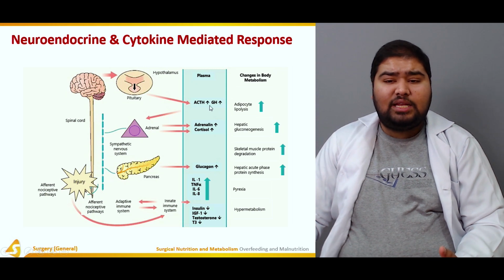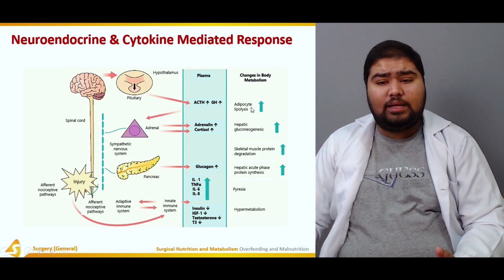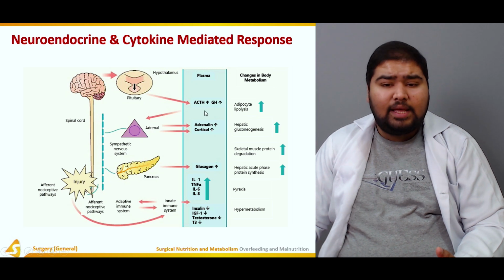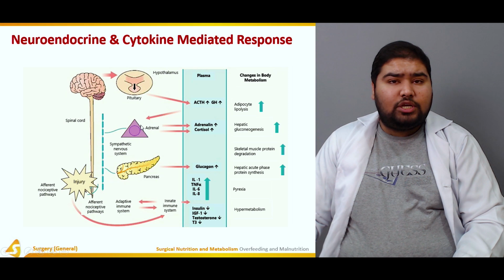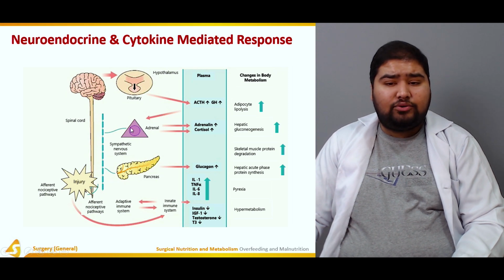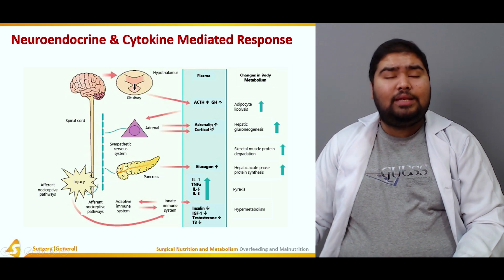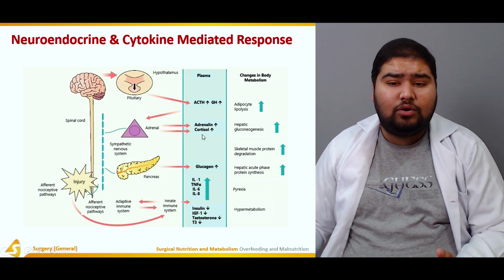ACTH and GH cause an increase in adipocyte lipolysis. At the same time, since ACTH is adrenocorticotropic hormone, it acts on the adrenal gland. These adrenal glands increase the production of adrenaline and cortisol.